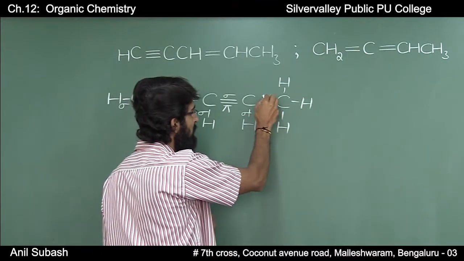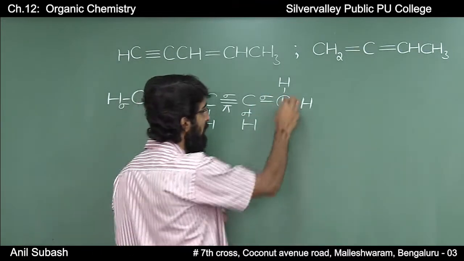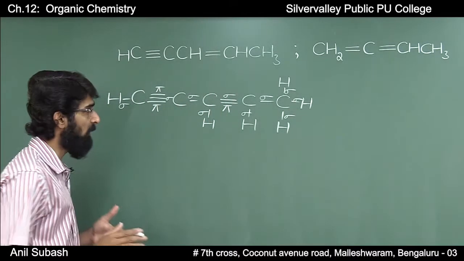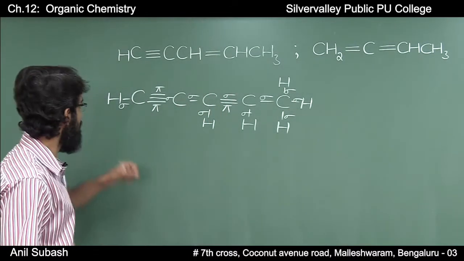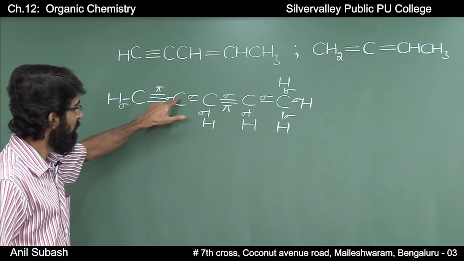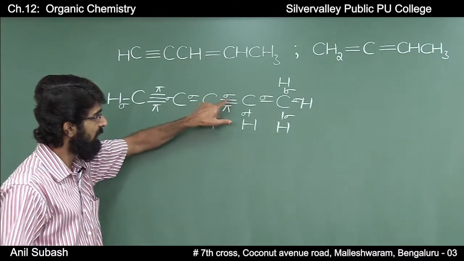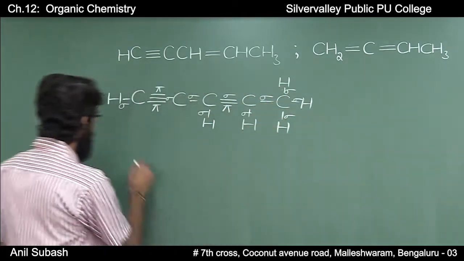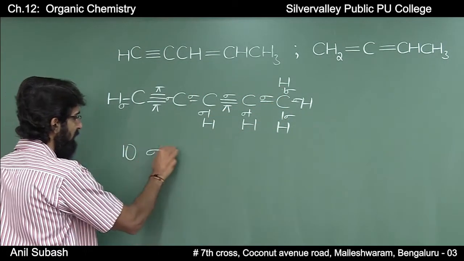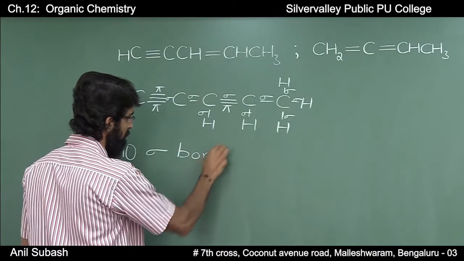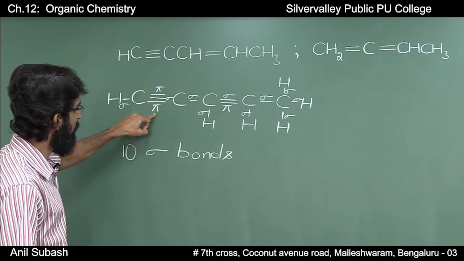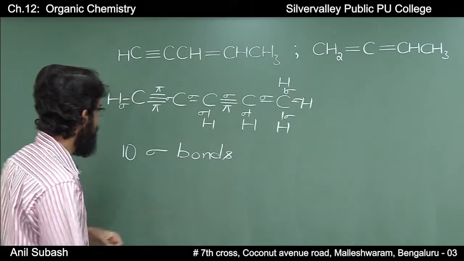Single bond between these two carbon atoms, sigma bond, and these are all sigma bonds. Therefore, if we count, there are 1, 2, 3, 4, 5, 6, 7, 8, 9, 10. There are 10 sigma bonds and 1, 2, 3 pi bonds.